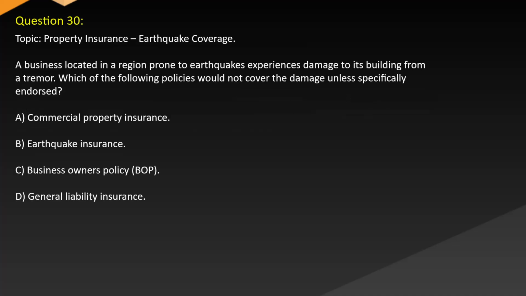Question 30. Topic: Property insurance. Earthquake coverage. A business located in a region prone to earthquakes experiences damage to its building from a tremor. Which of the following policies would not cover the damage unless specifically endorsed? A. Commercial property insurance. B. Earthquake insurance. C. Business owners policy, BOP. D. General liability insurance.